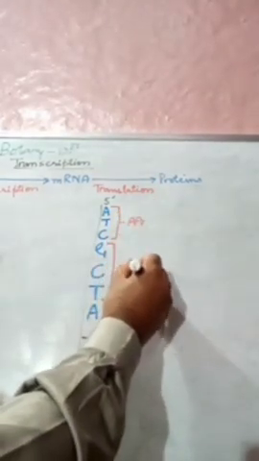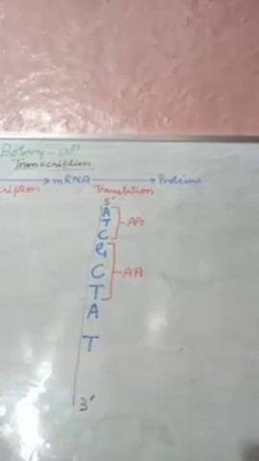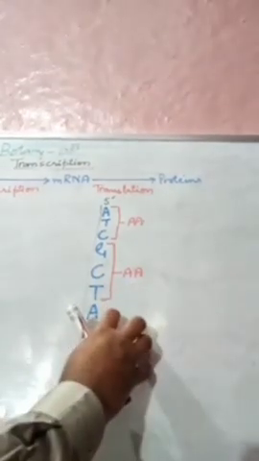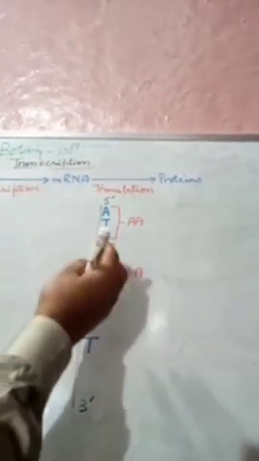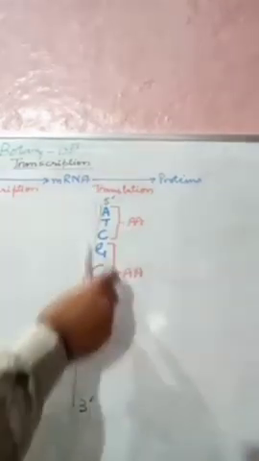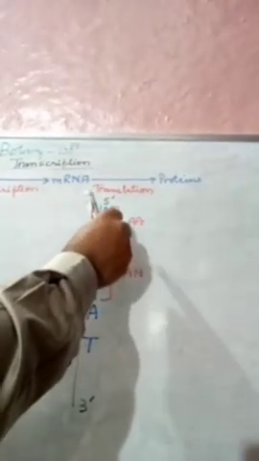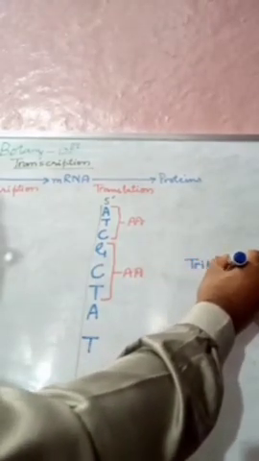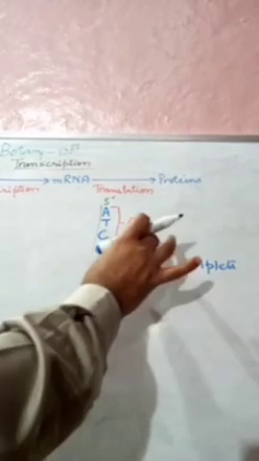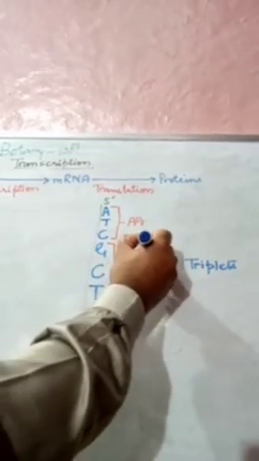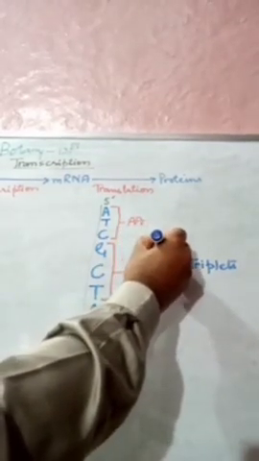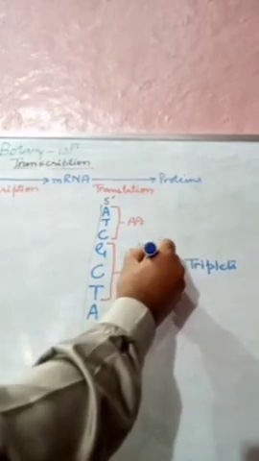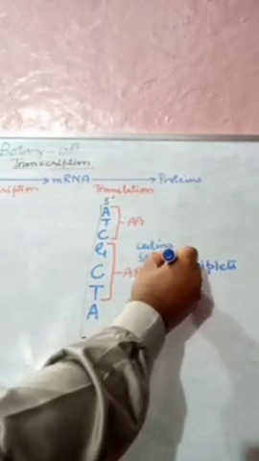If we want the code on this DNA strand to be transcribed, these codes are mainly in triplets. And this strand is called the coding strand.